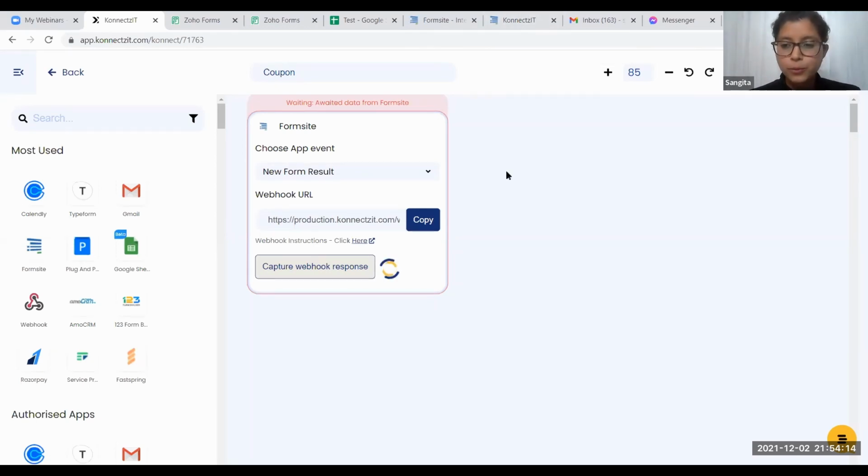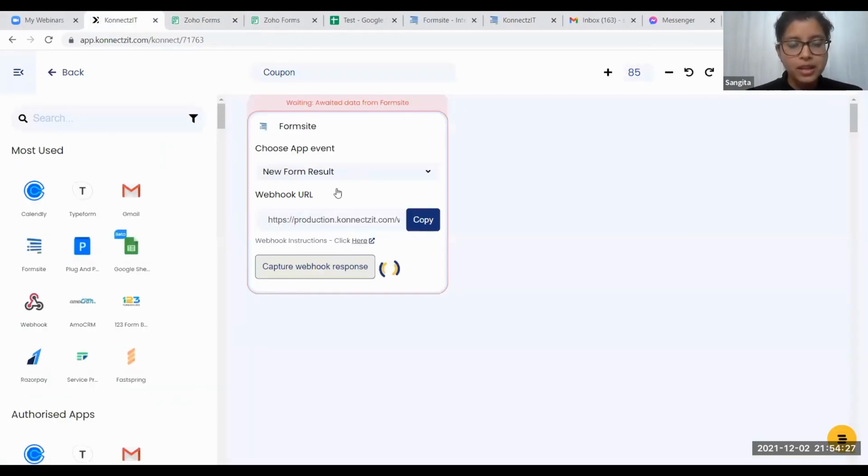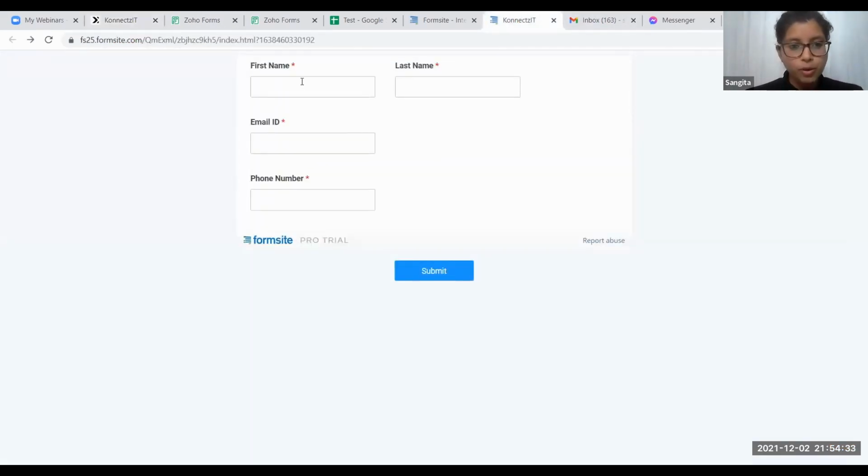What happens with a few webhook applications is that applications like FormSite ask you to input the data first rather than waiting for it to be captured automatically, because there are forms like Zoho Forms which capture the data automatically. That does not happen with FormSite. So we'll give some random data here for it to capture that response.